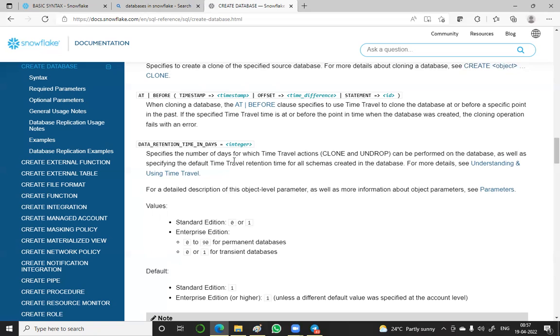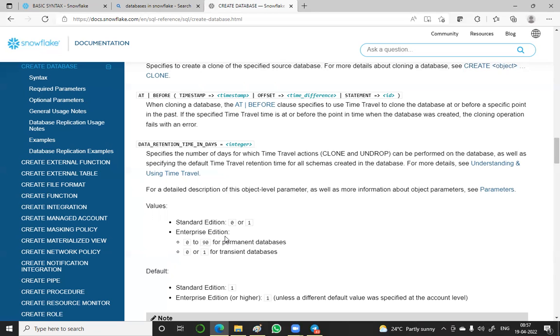I will show you when I create the difference, or when we see the transient and the general database together, all differences will come. Now, I will also show the values of what I have explained. Sometimes we represent with values: 0 or 1 means standard. The retention time in days, so if you put 0 or 1 for a database, it is a standard database. For Enterprise edition, you can give 0 to 90.